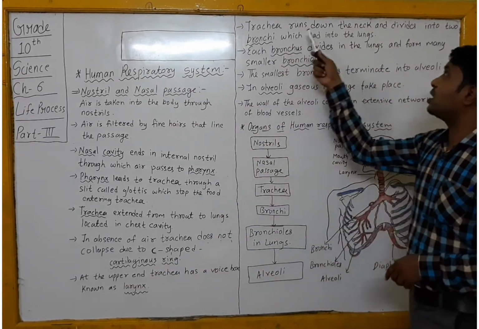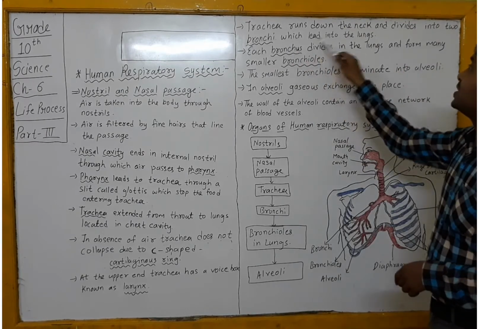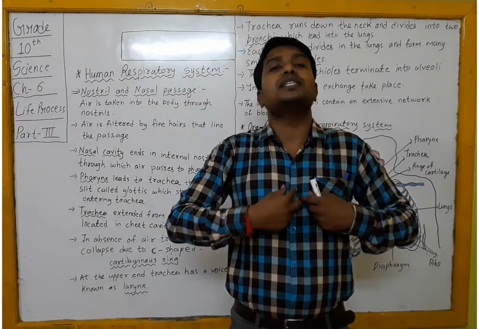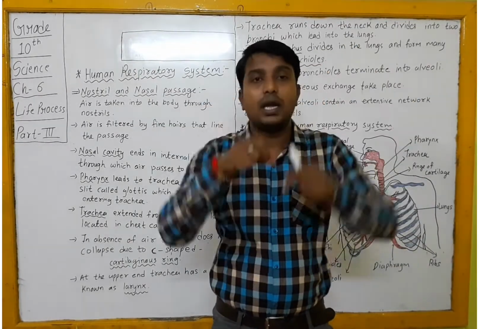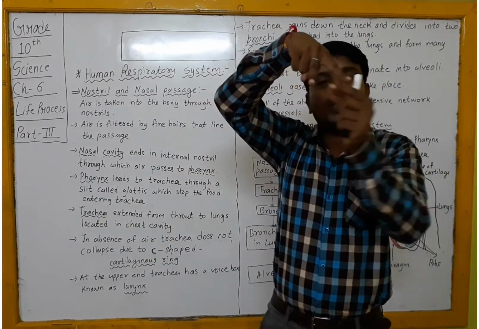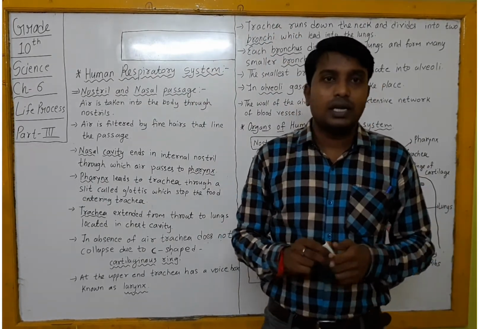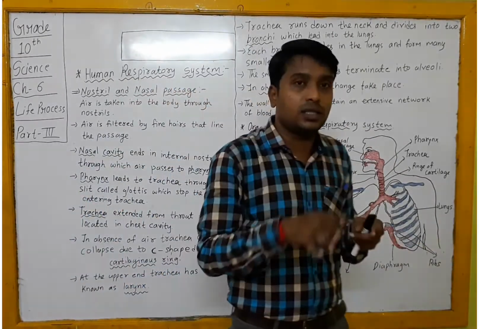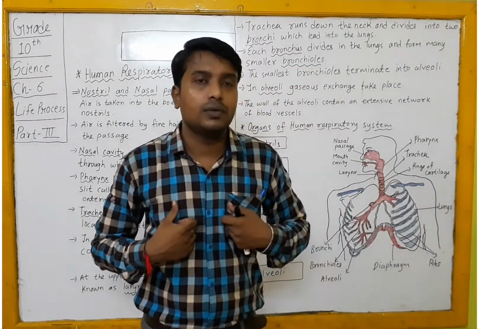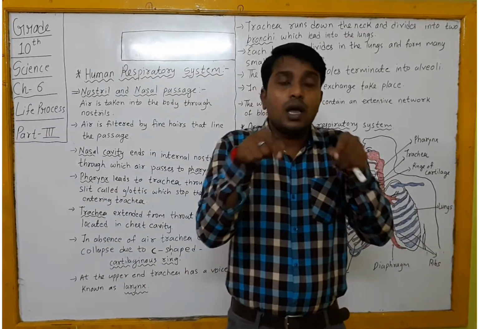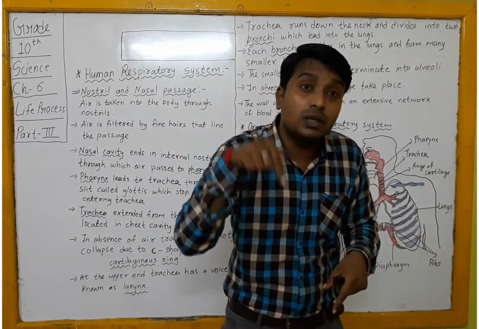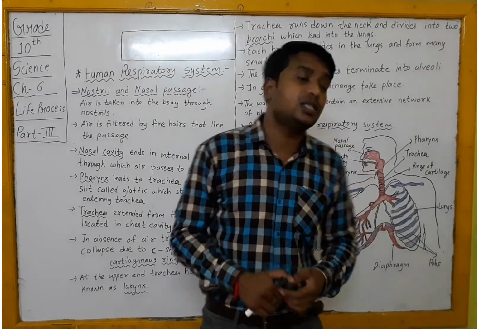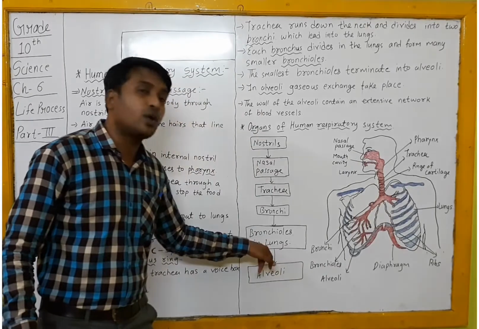Next, the trachea runs down the neck and divides into bronchi, which lead into the lungs. As the trachea goes down and reaches the chest cavity, it gets divided into two parts, and each part is known as a bronchus. These bronchi get into the lungs, because we have a pair of lungs on either side. Inside the lungs they get divided into various branches, and those branches are known as bronchioles in lungs.